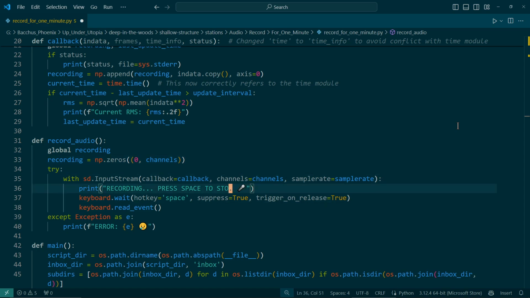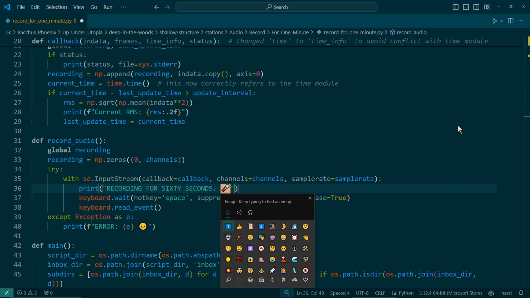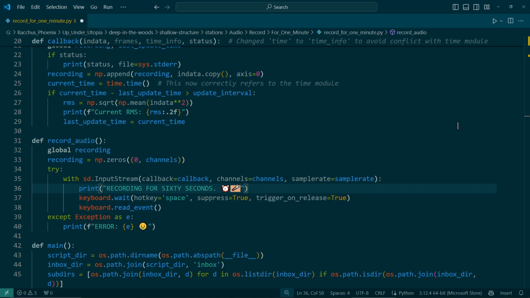All right, let's change what it says in the print statement. The comment used to not do anything. Those were the days, huh? That was a lot of work. It's way easier now: I can change it by changing what it says here. Like I can say recording for 60 seconds with an alarm clock, and the alarm clock emoji will in fact change what happens.